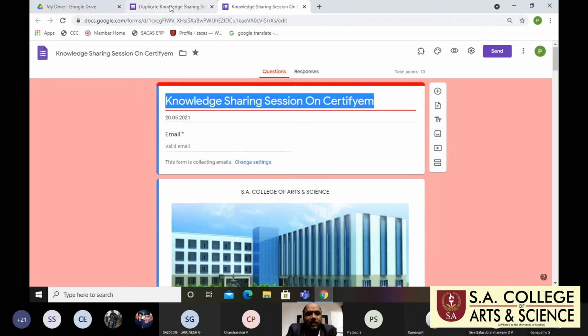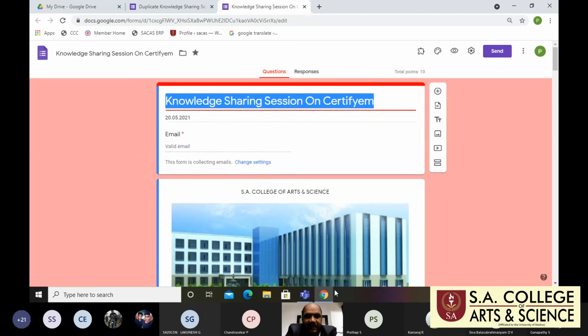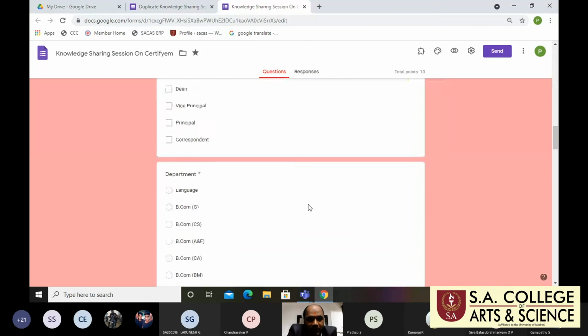Here, on your right hand side, we have some functions, right? This is called add questions, then import questions, add title and description, then add image. If you have any video, you can upload that video also. Then, if you want section basis, one section, two sections. Actually, I am creating only one section here.